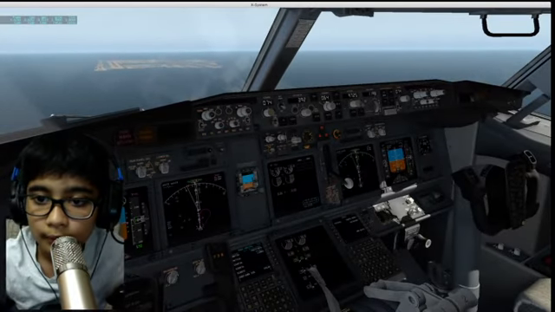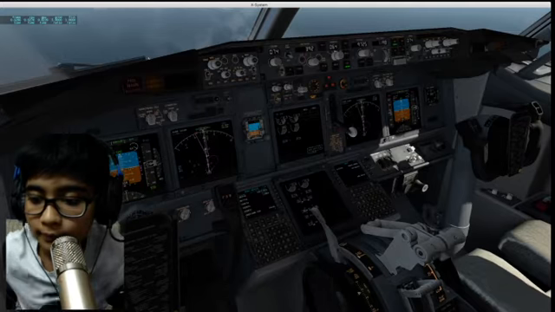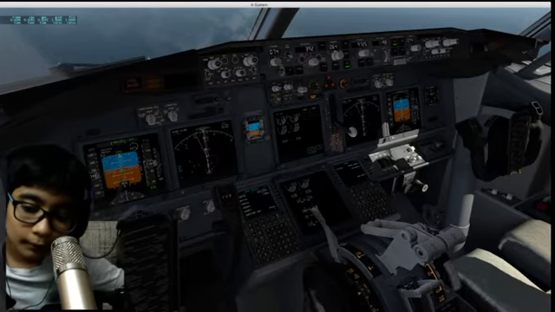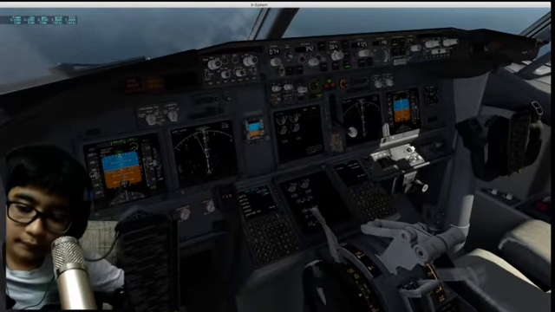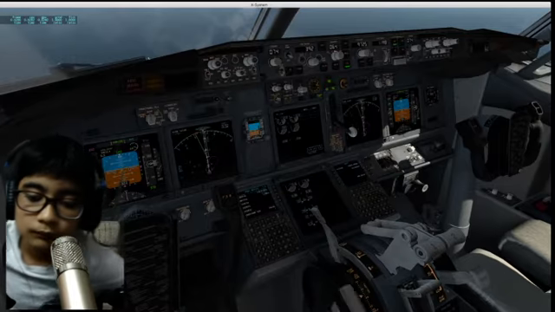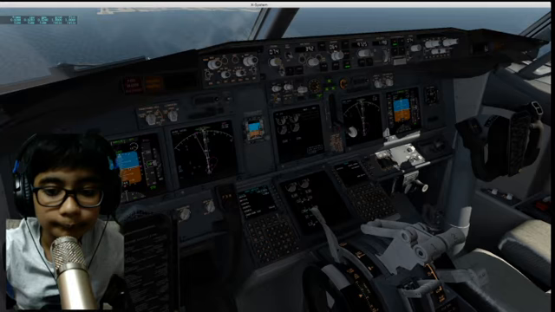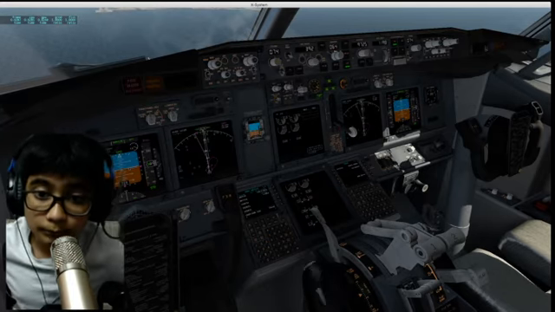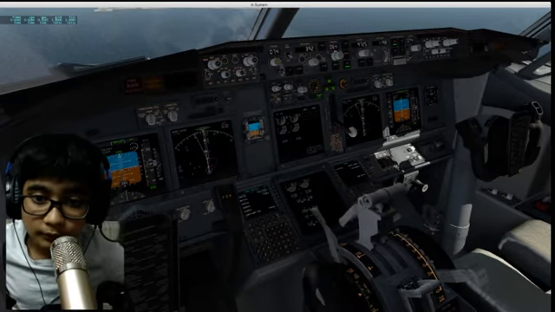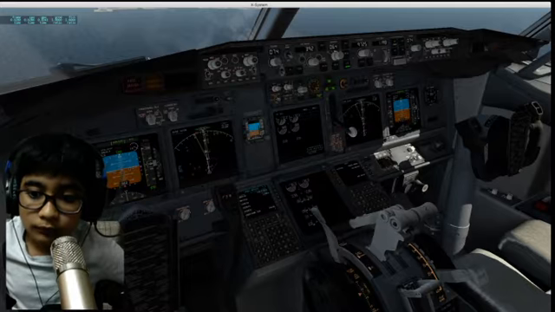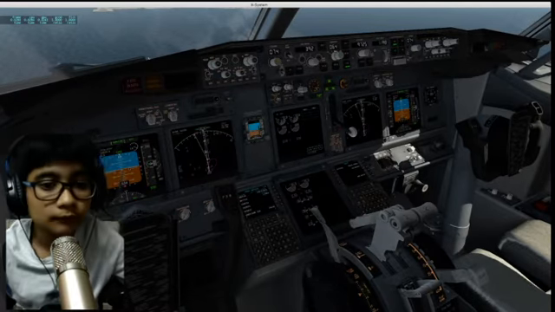Let's say autopilot on approach. I've already programmed the FMC. Let's give flaps 30. That's fine. Flaps 30. Up to 50%. 50% is good.